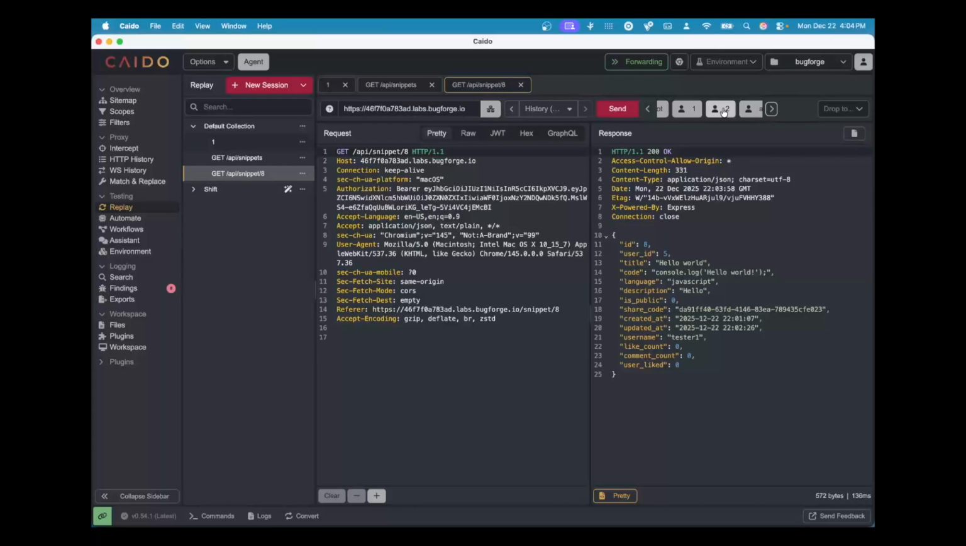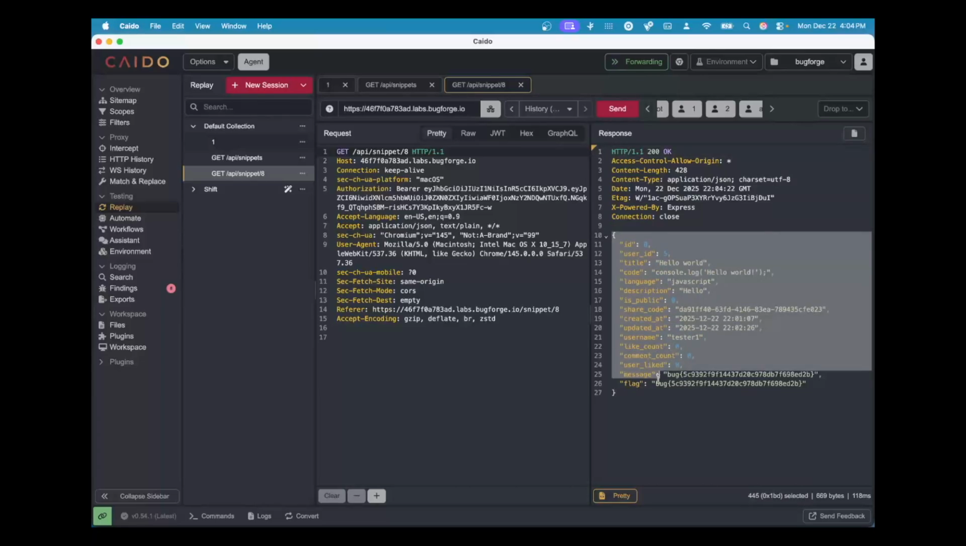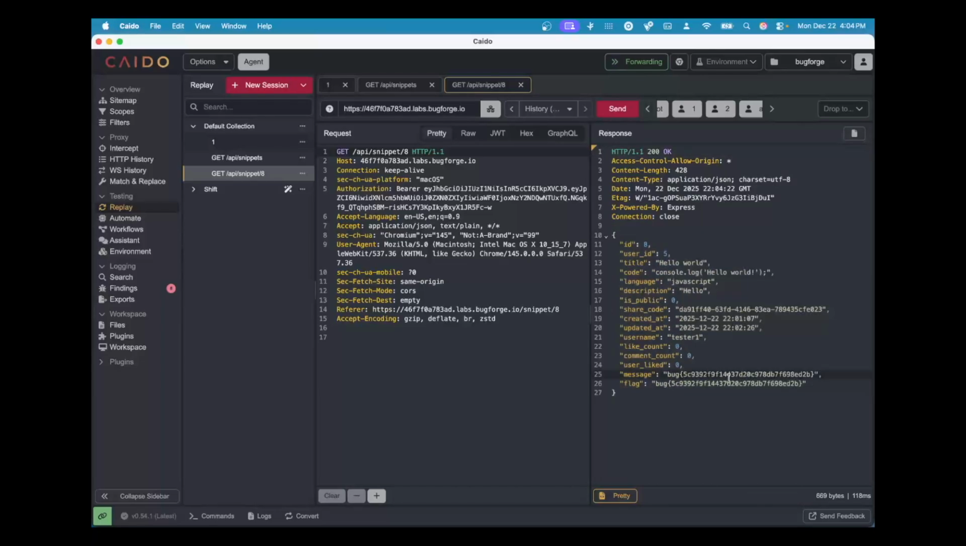Now I'm going to swap out the authorization token for user 1 with the authorization token for user 2, and I'm going to resend that request. And as you can see, I'm still able to see that snippet even though it's private, and we get the flag. The reason that this is happening is because there are not any authorization checks in place to ensure that only the owner of private snippets are able to view those snippets.